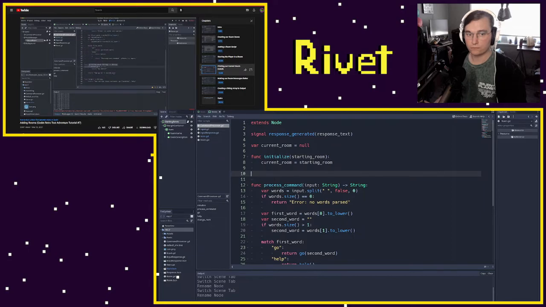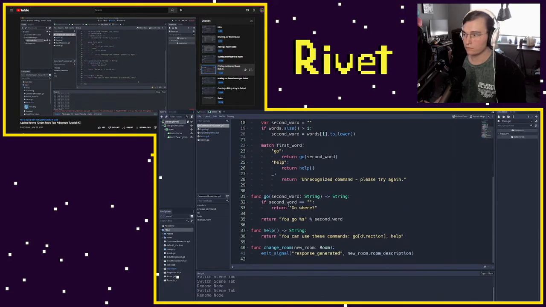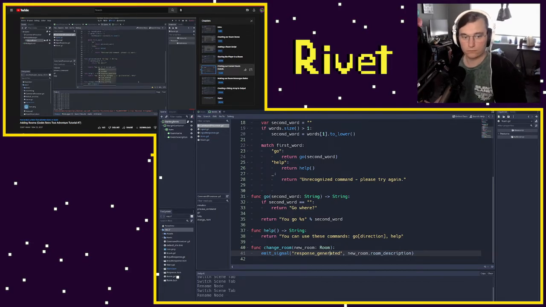And so I'm going to make a helper function down at the bottom here that's just going to say function, and it'll be change room. And what we're going to do here is emit signal, and this is going to be response generated. And now here we've got to have the text of the response that's generated. So what we need to do is actually pass in a new room here. And so when we go to this room, we can say new room dot description, or room description.